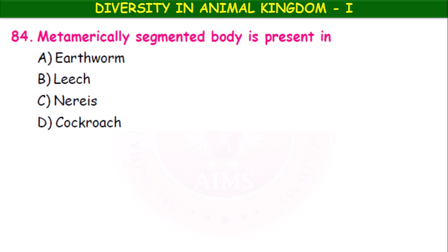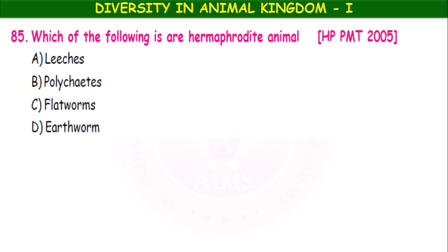Then, metamerically segmented body is present in. So once again the annelid characteristic feature. Here earthworm, leech, nereis and cockroach are given. So once again A, B, C, even arthropods are also metamerically segmented, cockroach is an example. So A, B, C, D. Which of the following is a hermaphrodite animal?